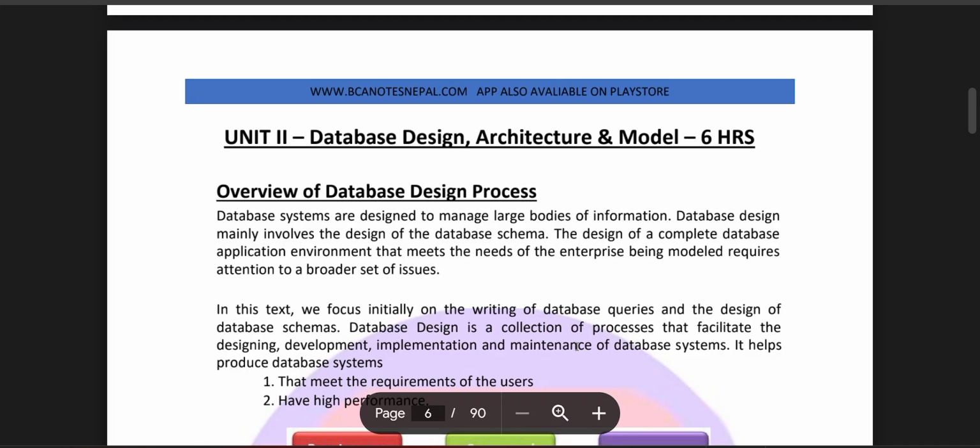Unit 2, database design architecture model. Overview of the database design process. Databases are designed to manage a large body of information. Database design mainly involves the design of the database schema, and the design of the complete database application environment that meets the needs of the enterprise.